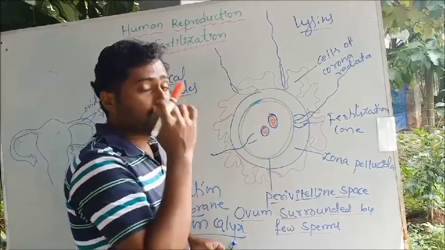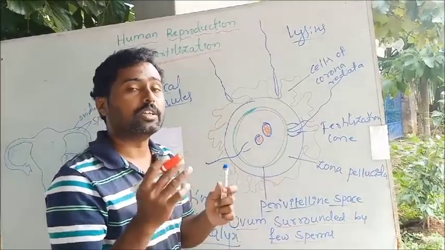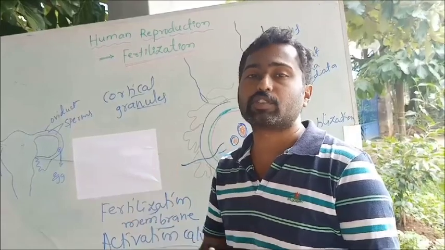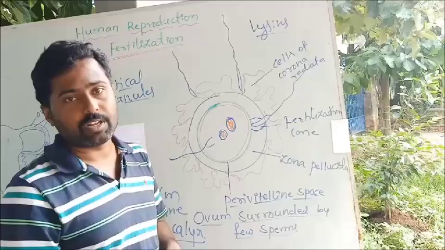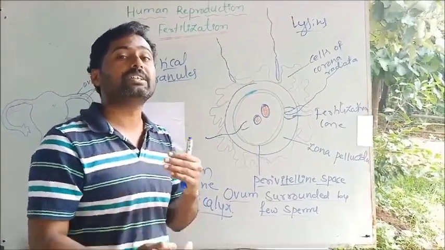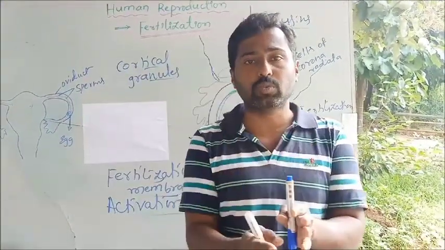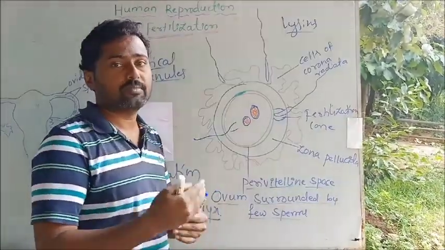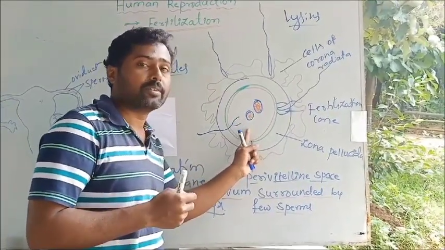You know that the ovum is released at the secondary oocyte stage. The division is arrested in metaphase of meiosis 2. Once the sperm enters the ooplasm and releases its contents, the proximal centriole and the other contents, the division restarts in the ovum. As it was arrested in metaphase 2, the sperm entry activates the ooplasm and the further division is completed, and it releases another polar body.